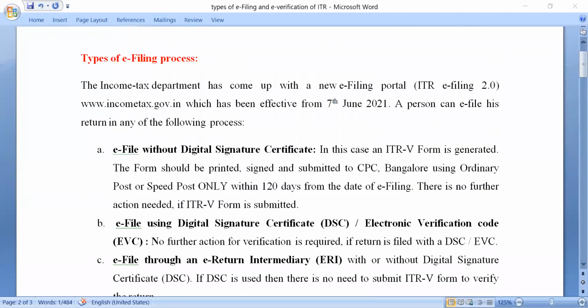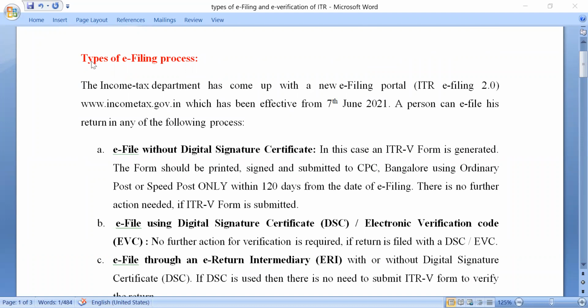And today I'm going to discuss the topic: the process of e-filing, the different processes of e-filing, and e-verification of return. For this, let me share something with you. So, the different types of e-filing process. For this, first, let us recapitulate a little bit of what was taught earlier.